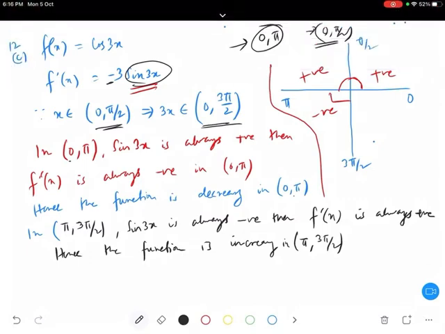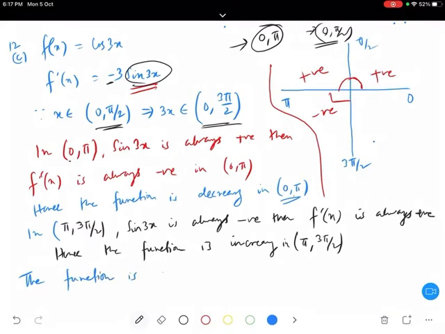Upper limit, lower limit divided by 3 is 0 to pi by 3. Simple as that. Previously it was 2x, that's why this became pi by 2. Now it is 3x, so pi becomes pi by 3. Am I clear everyone? Yes or no? The function is strictly decreasing in 0 to pi by 3 and increasing in, again I will divide both by 3, what I get is pi by 3 to pi by 2.